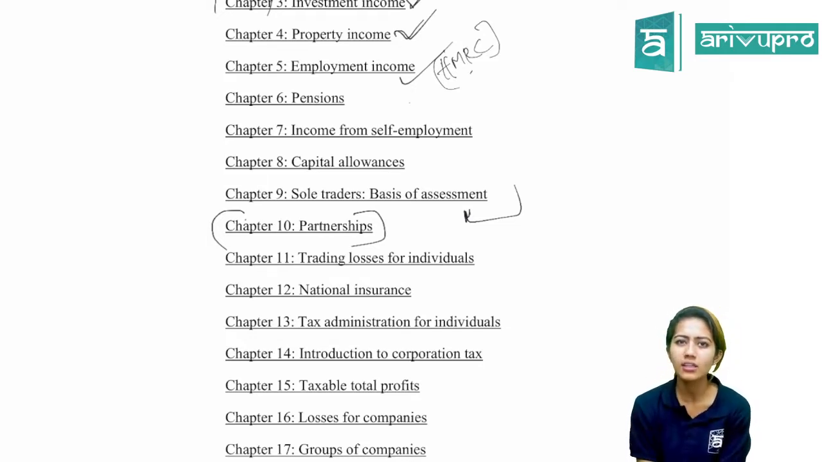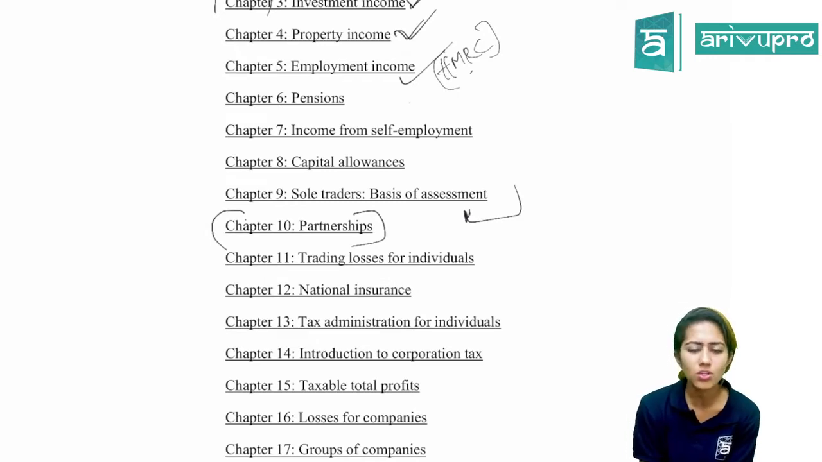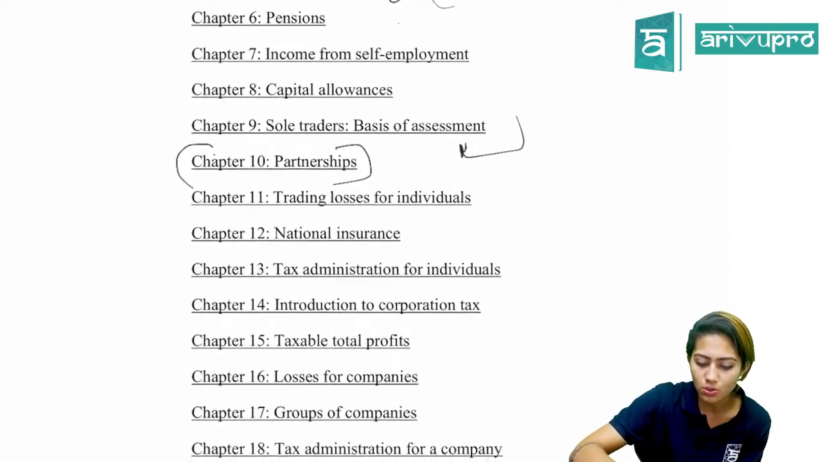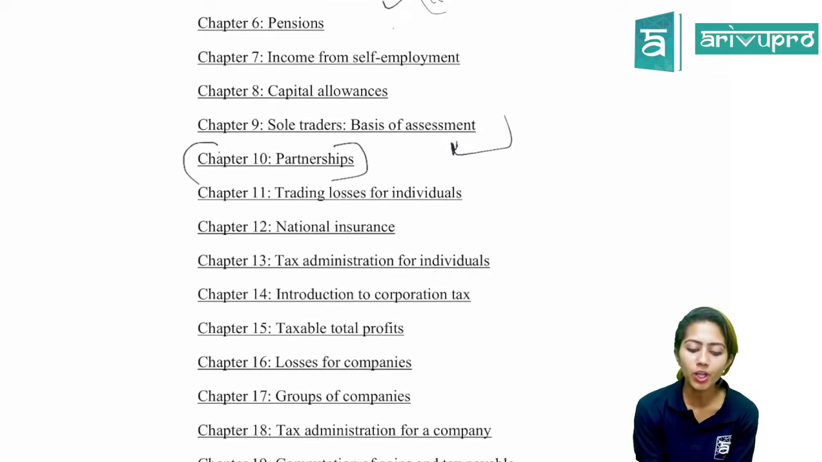Up until I think 3 sessions back, it was not that important, but then last time we did get it in section C. Okay, partnership, so we'll be discussing that also. Then we'll be moving on to chapter 11.